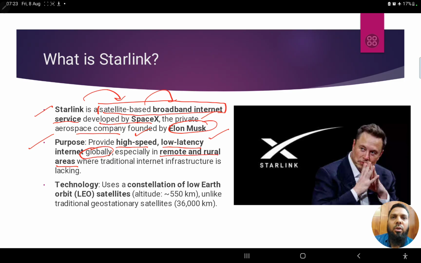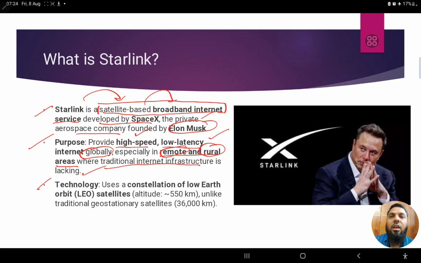Because the problem with remote and rural areas is that laying the infrastructure, erecting huge towers and laying fiber optic cable, will be a huge challenge there. Therefore this project is going to benefit everybody throughout the world, but remote and rural areas are going to benefit a lot, where traditional internet infrastructure is lacking.